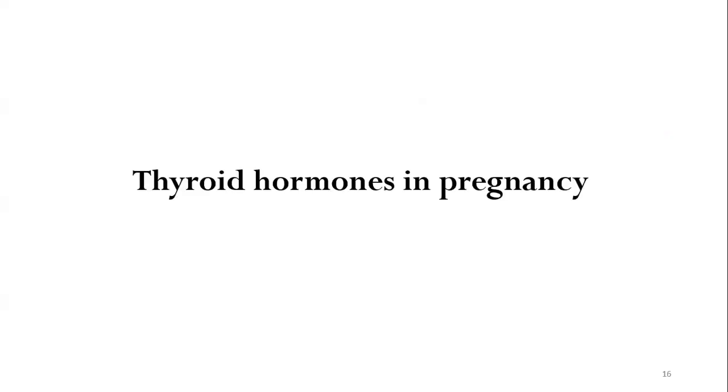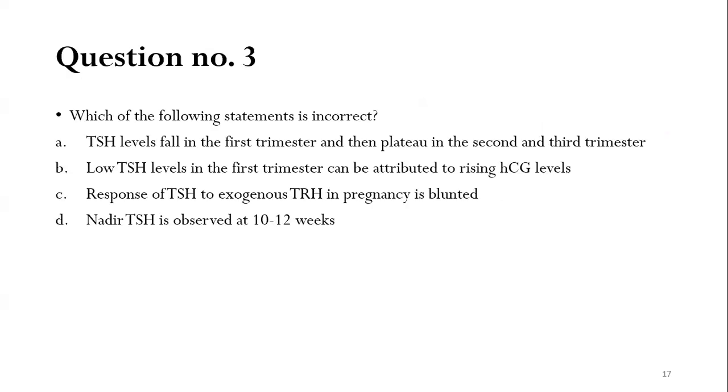Okay, now the next hormones in pregnancy are the thyroid hormones. Thyroid hormone also undergoes significant changes. Now coming to question number 3, which of the following statements is incorrect? A, TSH levels fall in the first trimester and then plateau in the second and third trimester. B, low TSH levels in the first trimester can be attributed to rising HCG levels. C, response of TSH to exogenous TRH, that is thyrotropin releasing hormone, in pregnancy is blunted. D, nadir TSH is observed at 10 to 12 weeks. So, which of the following statements is incorrect? Think about it.